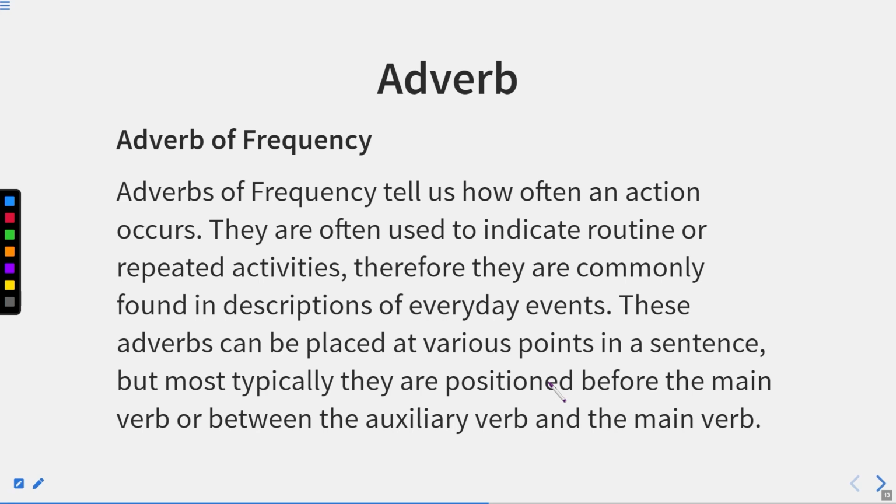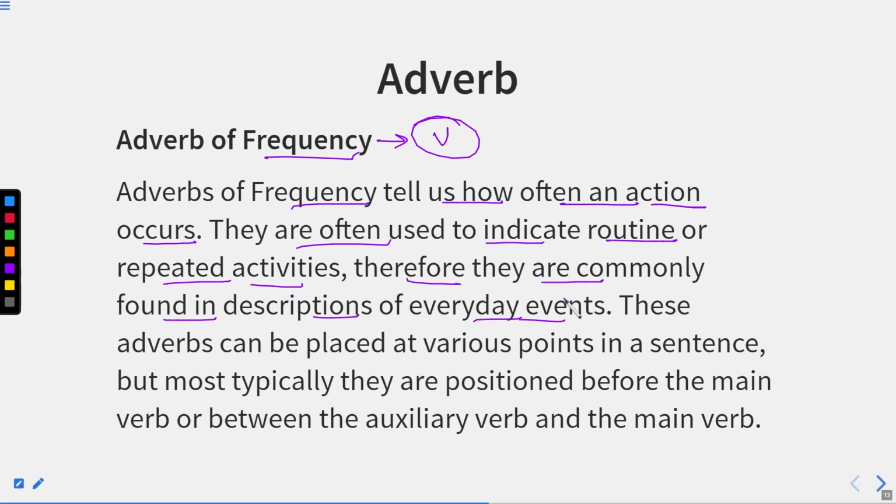Now what is frequency? Basically, if an action happens many times or repeatedly, you can say how often it is happening or how often it happens. So that how often will be the frequency. It means adverbs of frequency tell us how often an action occurs. Now again, this adverb tells us about the verb only. They are often used to indicate routine or repeated activities. Therefore, they are commonly found in descriptions of everyday events.